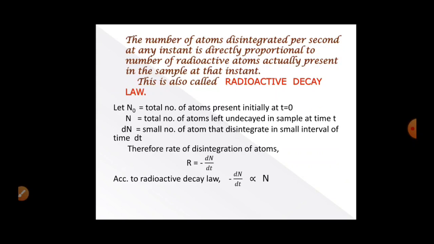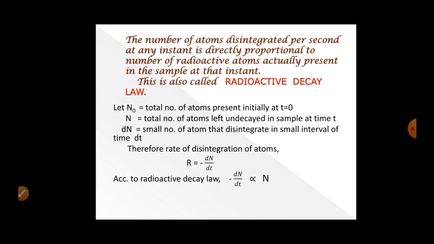Let N naught be the total number of atoms present initially when time is equal to 0. Let capital N be the total number of atoms left undecayed at time t, and dN is the small number of atoms that disintegrate in the small interval of time dt. So, according to radioactive decay law, minus dN by dt is directly proportional to N.